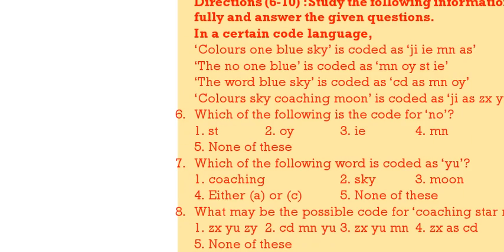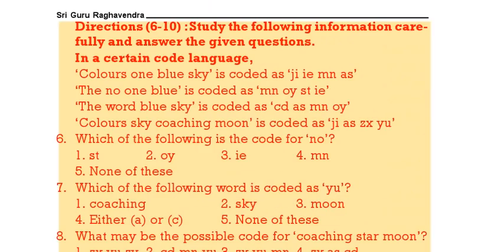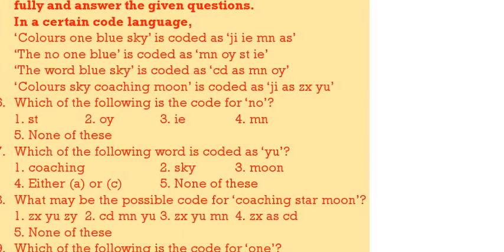Now see the next one, 6 to 10. Here this is coding and decoding. We have to find the code for each and every word, then you have to answer the questions. Now all of you observe the 4 sentences. Now see the first and second. We are having blue, blue, 1, 1. But if you see 1, 2, 3, we are having only blue in common.